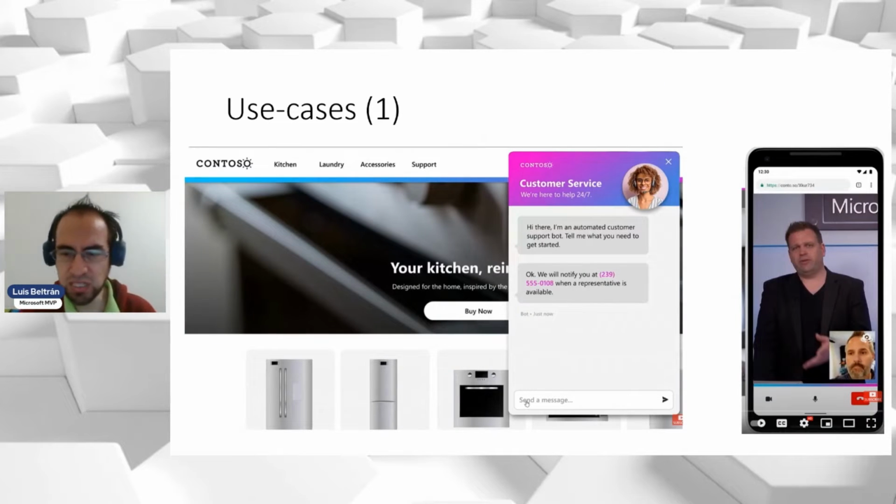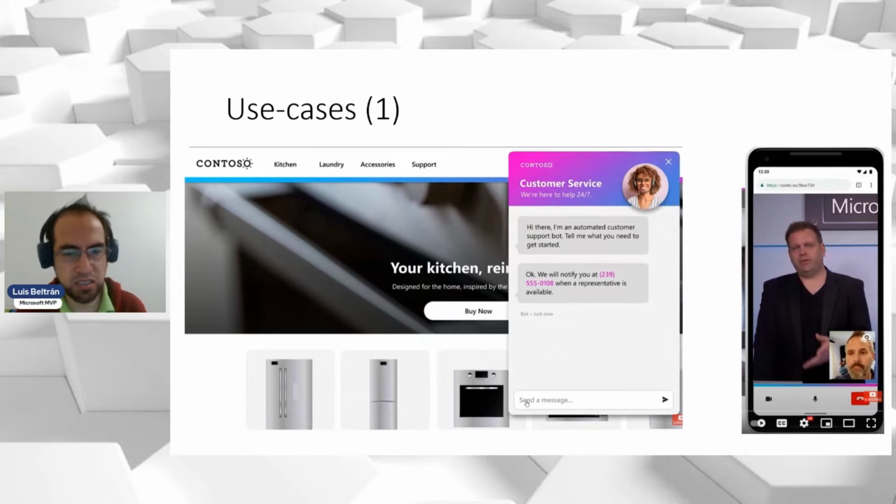So you can use it for applications such as B2C, where the business, the employees, the services can interact with the consumers using voice, video, as you can see in this slide, and also rich text chat.